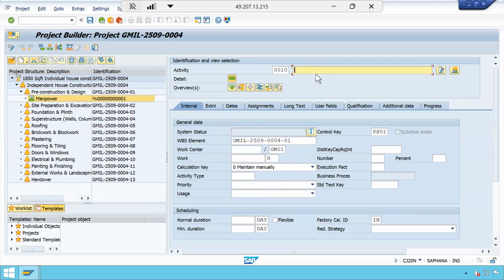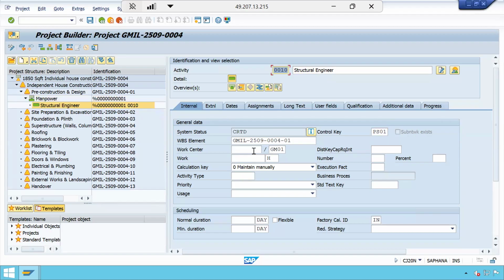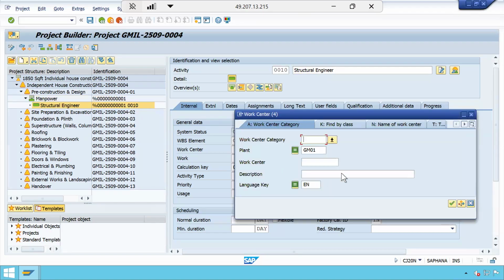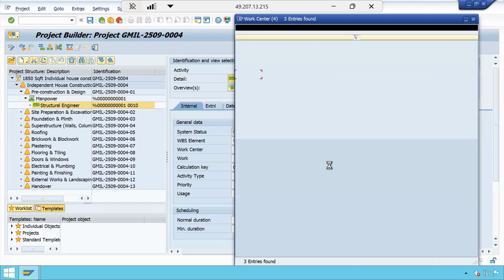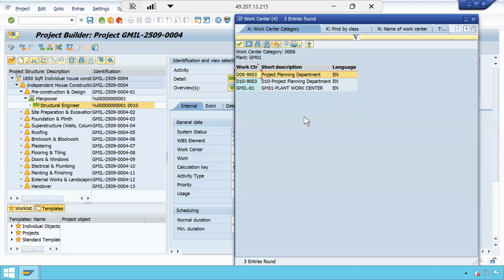Now, what is the first activity or the first craft that we discussed? Structural engineer, right? So, create structural engineer. Let us assume what is the work center or the department in which the structural engineer is working. For the work center category, I told you multiple times with respect to the plant, you need to always give 0006.